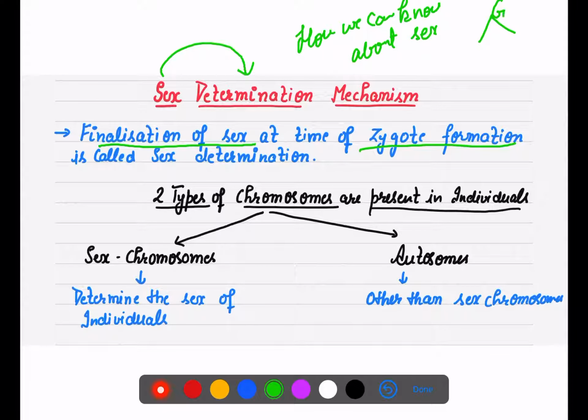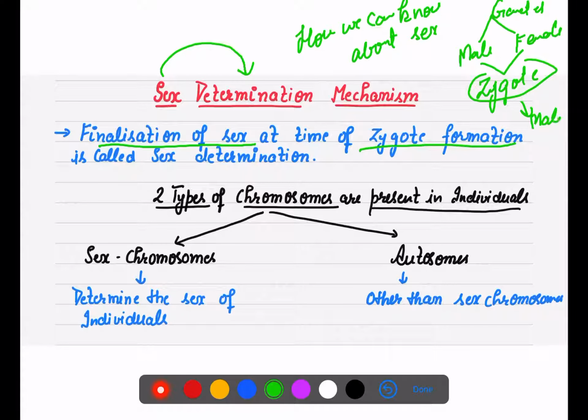The male and female gametes fuse and form the zygote, but ultimately this zygote will be either a male or a female.